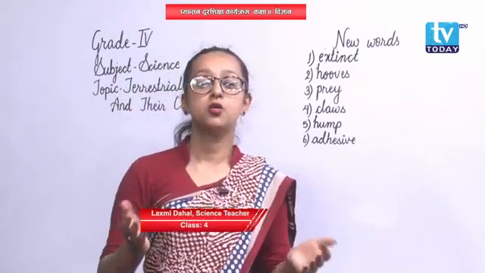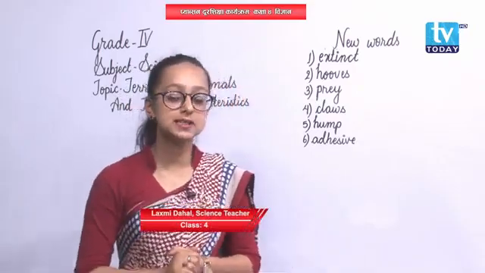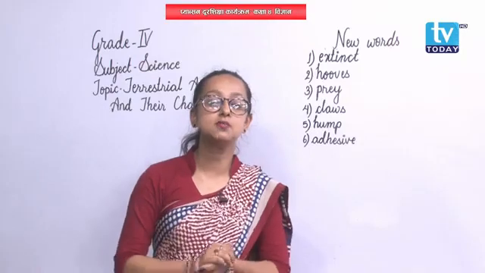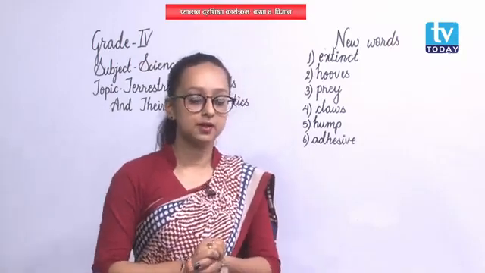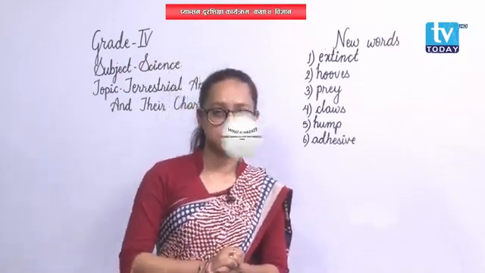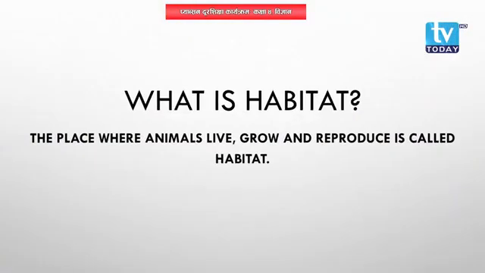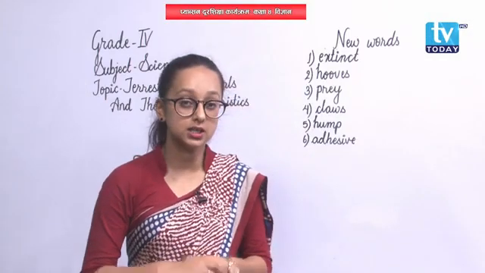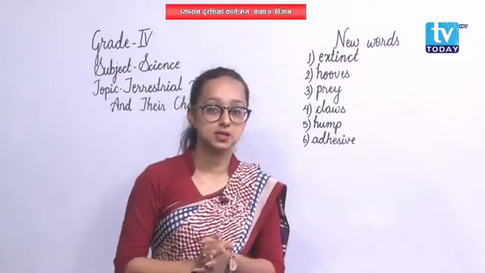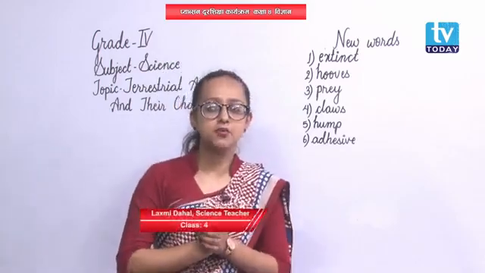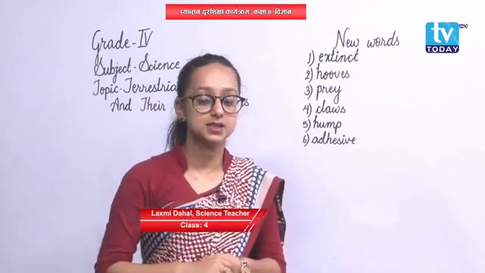But before going into their adaptational characteristics, let me clear out the meaning of some of the words for you. Like habitat. Do you know what is habitat? The place where animals live, grow and reproduce is called habitat. On the earth there are many animals and they are found in different kinds of habitats.